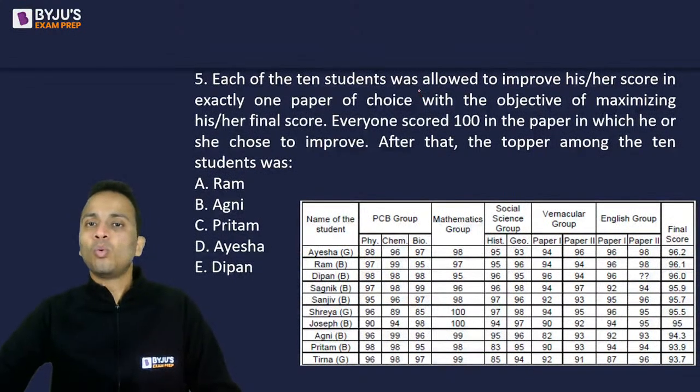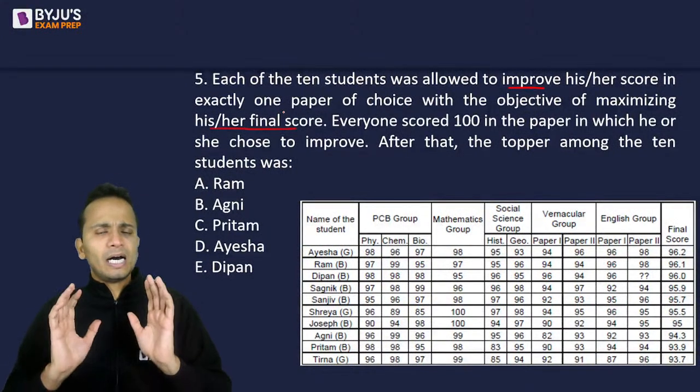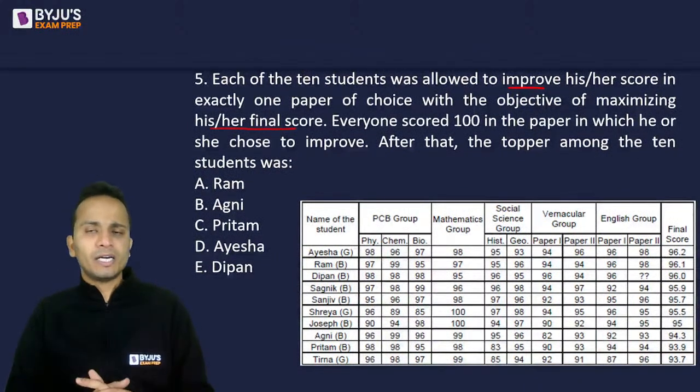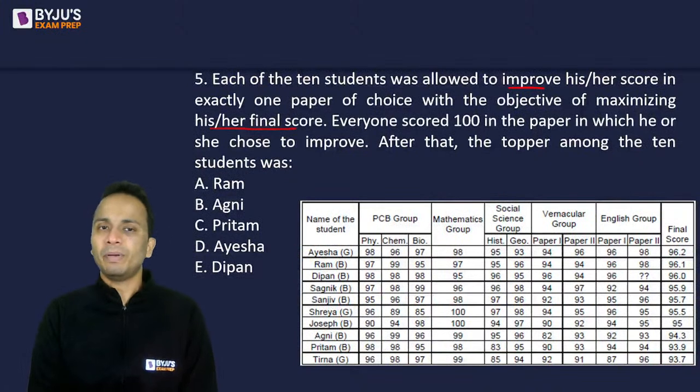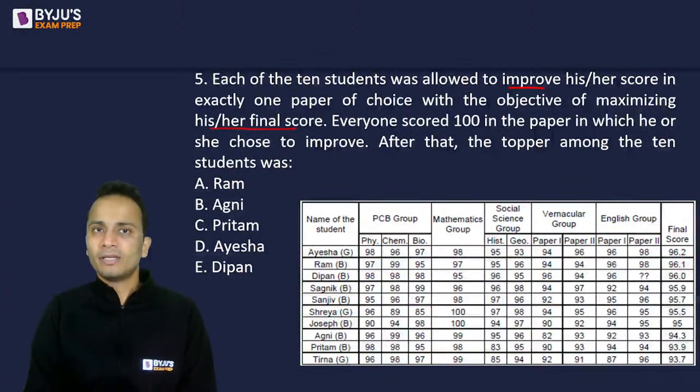Each of the students was allowed to improve his or her score in exactly one paper of the choice with the objective of maximizing his or her final score. ठीक है. So हर एक स्टूडेंट को, जितने भी 10 स्टूडेंट्स हैं, सबको अलाउ किया गया that they can improve their score in exactly one paper. Everyone scored 100 in the paper in which he or she has selected to improve. So let's say Aisha को option दिया गया that Aisha can improve her score in exactly one subject and take it to 100. So Aisha can change the score of one subject and will take it to 100, right?